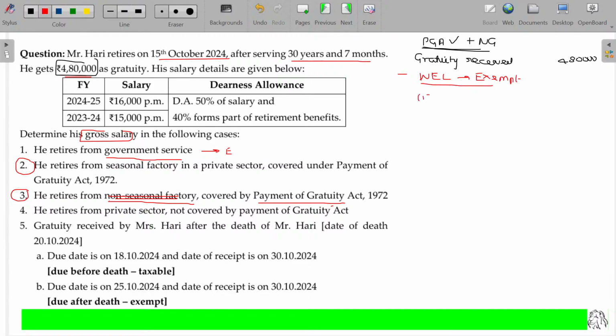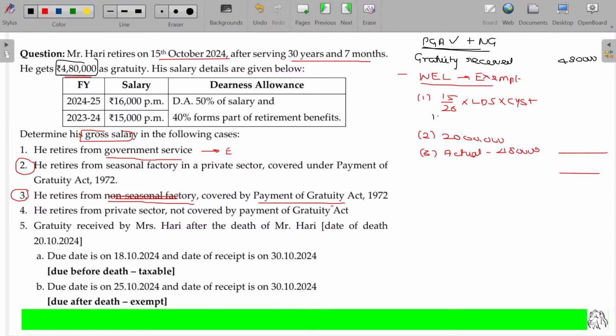As per the first provision, 15/26 into last drawn salary into completed years of service and part thereof. Second being 20 lakhs. Third being the actual one, 4,80,000. Among the three, the least will be subtracted, so you will get the taxable gratuity. Only the first part requires calculations. The rest of the things are easy.